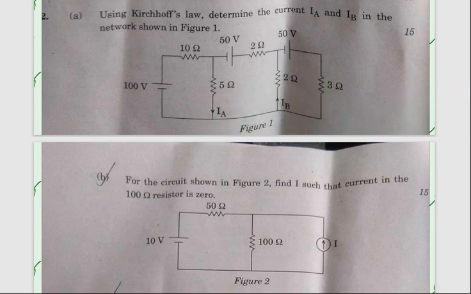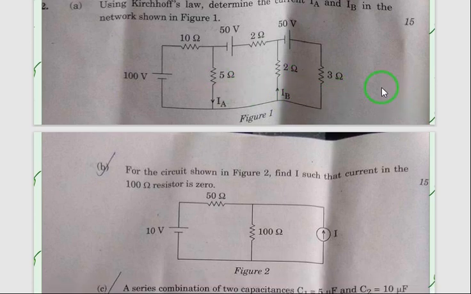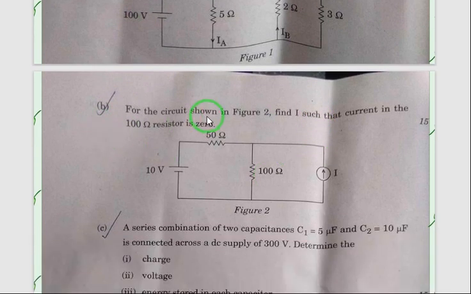Okay, and step by step you have to show. And next one, 15 marks weightage. And in the second question B, you can see, for the circuit shown in figure 2, find the current I such that the current in the 100 ohm resistance is 0. Okay, you have to calculate this. The current I is being asked.